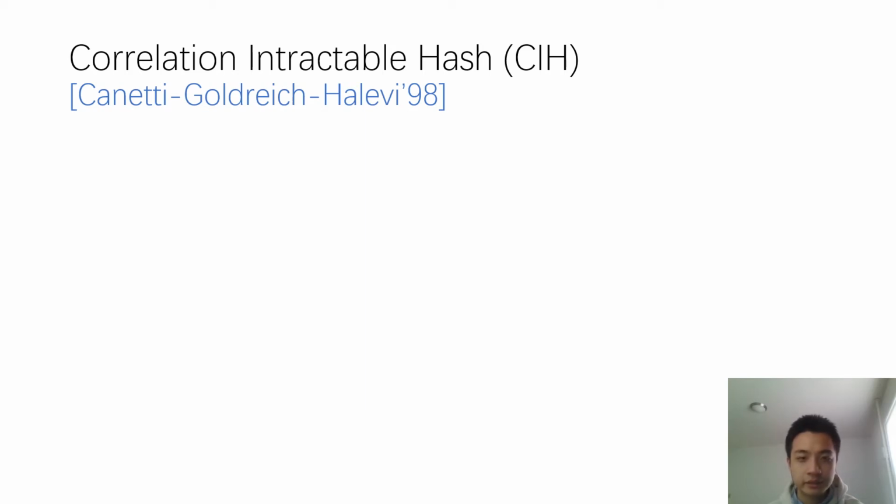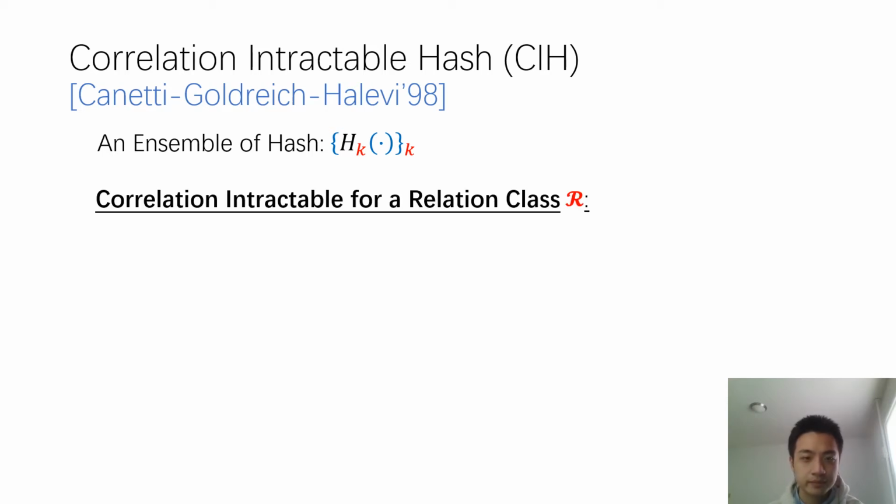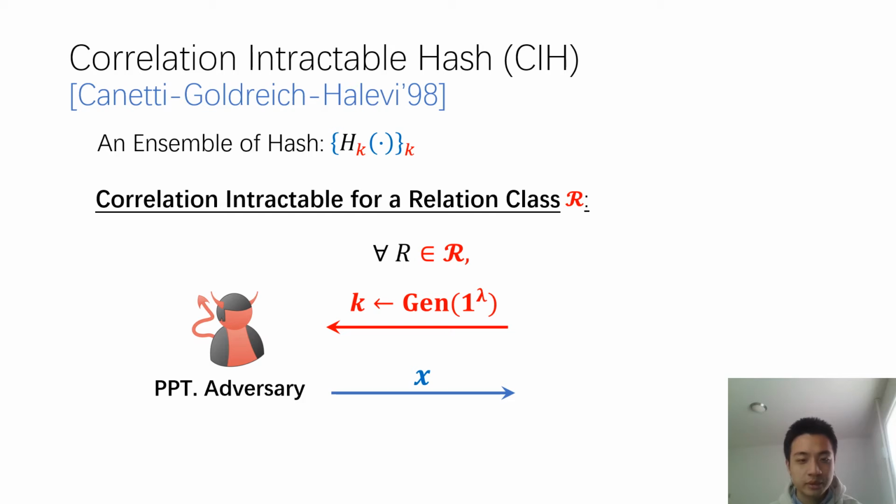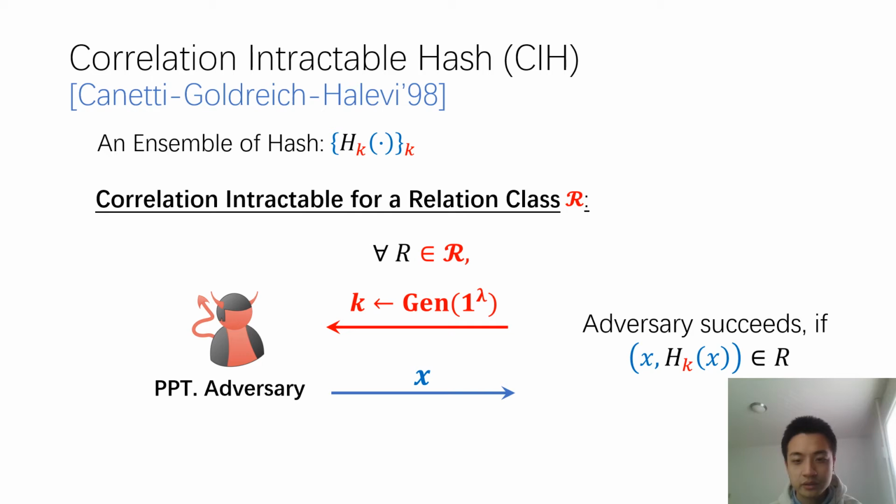Such a hash function is in fact an ensemble of hashes that is indexed by some key k. Then we say this ensemble of hashes is correlation intractable for a relation class R if for any relation R in this relation class, and for any efficient adversary, given a key k sampled by some key generation algorithm, it is hard for this adversary to find an input x such that the input and output pair corresponding to this x is in this relation R.